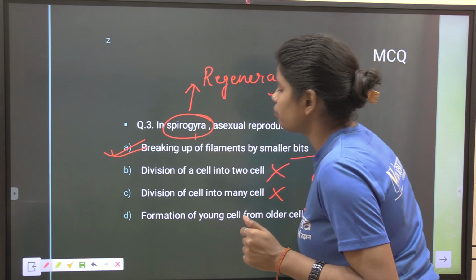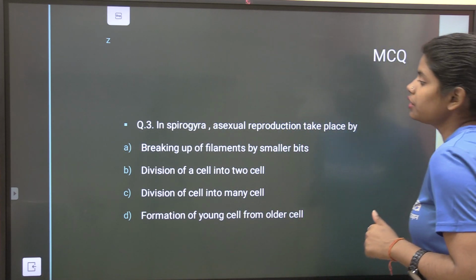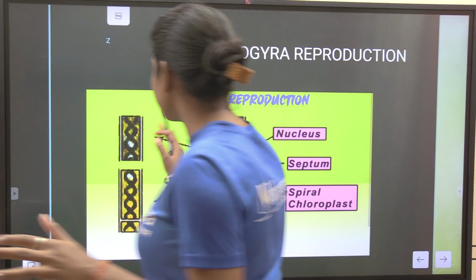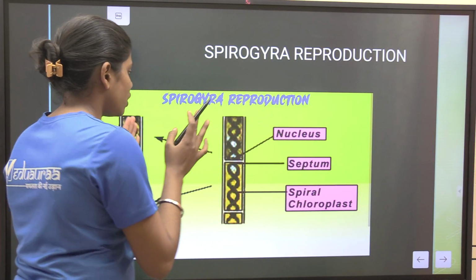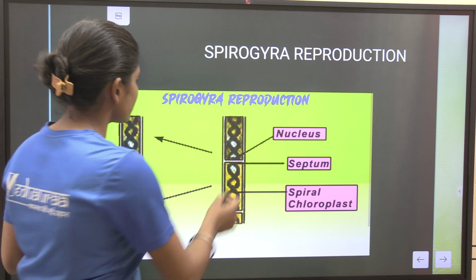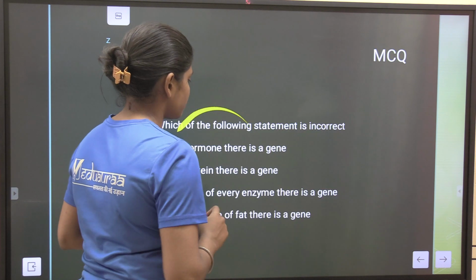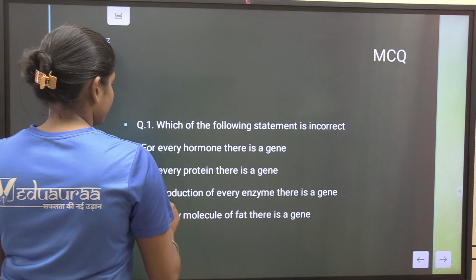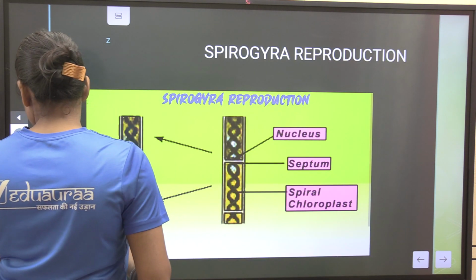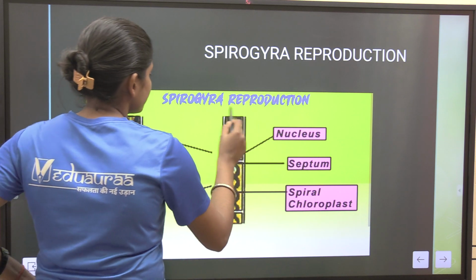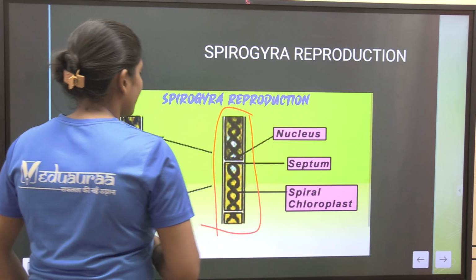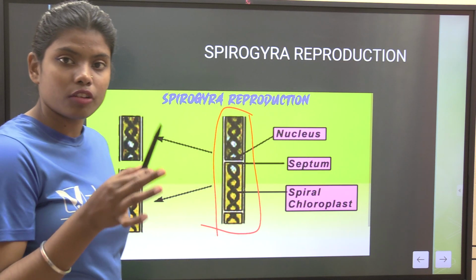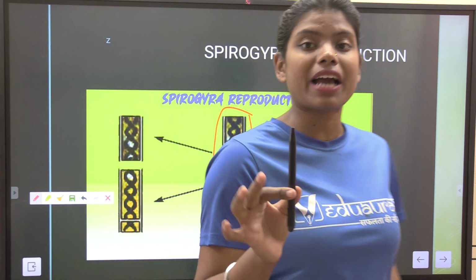Now, let's come to our next question, which is about the process in Spirogyra. How does reproduction occur in Spirogyra? This is the whole body of Spirogyra. This is the picture of Spirogyra, and when they attain their full body, they attain maximum height.